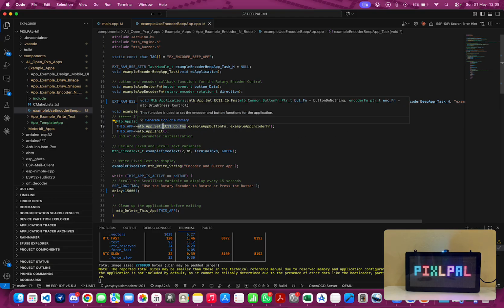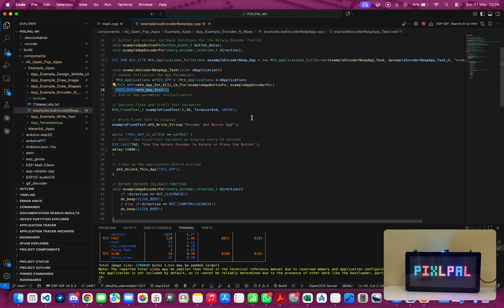Now you can see the API name or identifier, MTB app set EC11. What this simply implies is the technical name for the type of rotary encoder that is used within the Pixlpal. You can look that up on Google, rotary encoder EC11, and the image of the component will be shown to you. That's why the function identifier carries that name. The rest is similar as we've seen, app initialization.